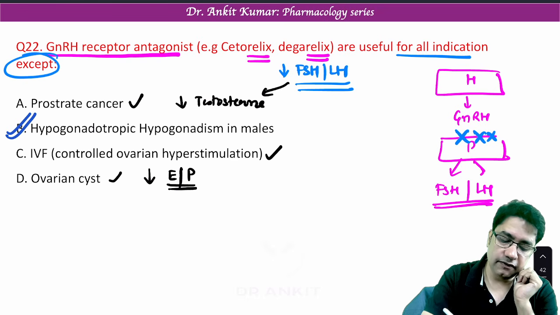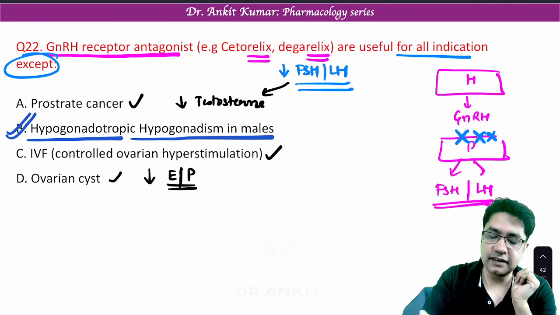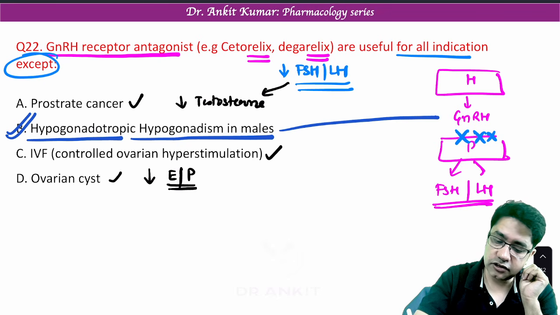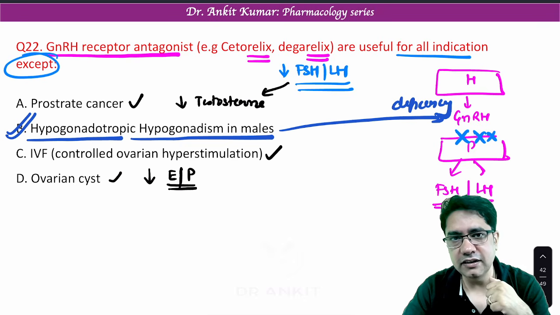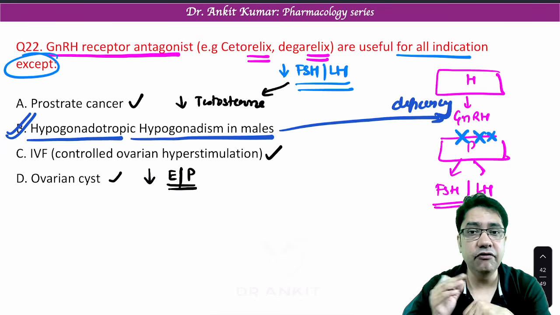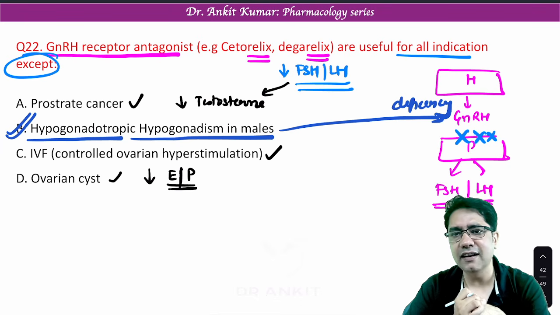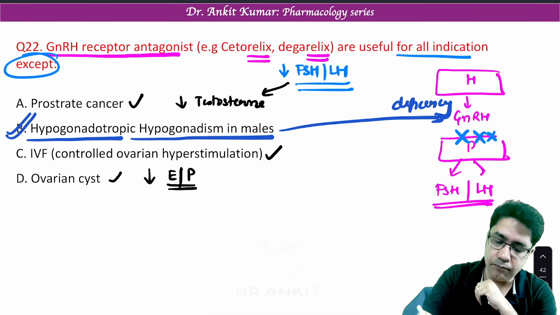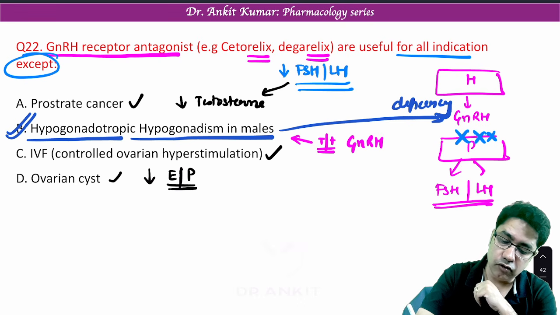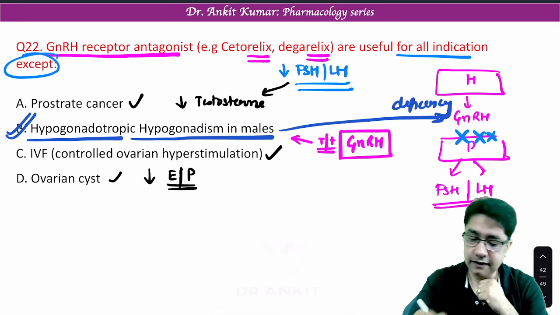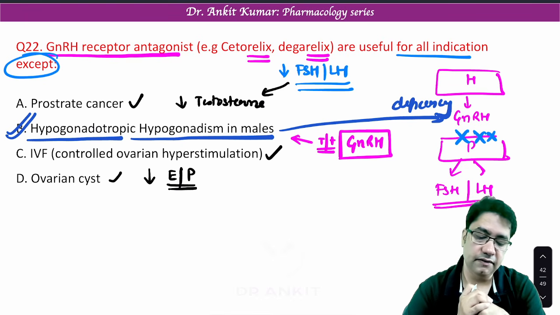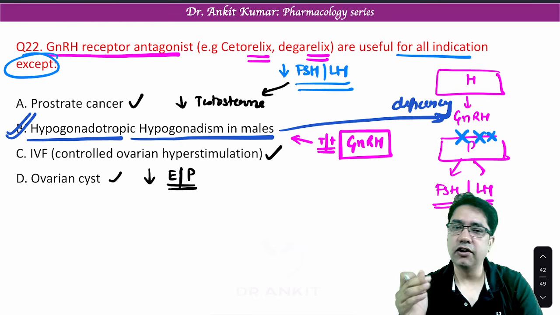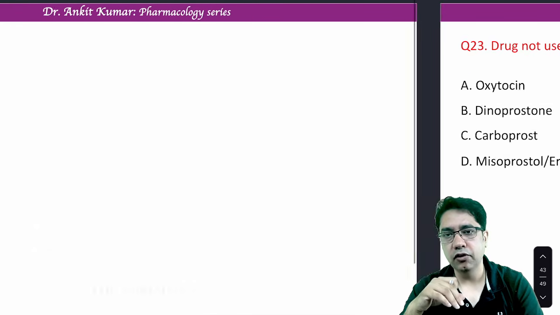Now remember, they are not given in hypogonadotropic hypogonadism in male. Now this disease occurs because of deficiency of GnRH. If already there is deficiency, the male is suffering from infertility. Would you like to further reduce GnRH? No. Here in the treatment of hypogonadism, we give the treatment with GnRH hormone from outside. So many drugs like histrelin, nafarelin, these drugs are given for the treatment of hypogonadotropic hypogonadism in male.